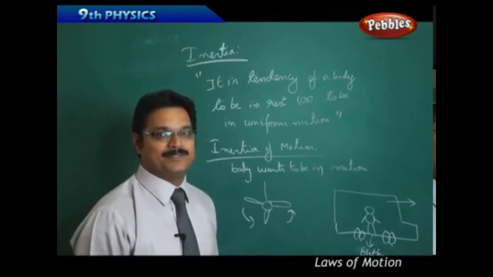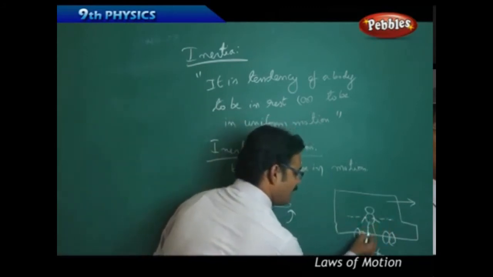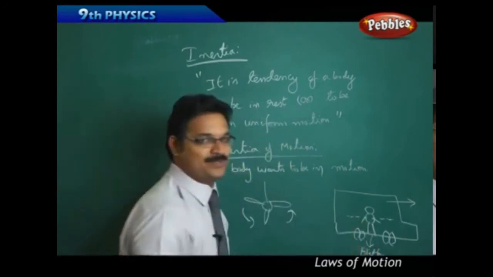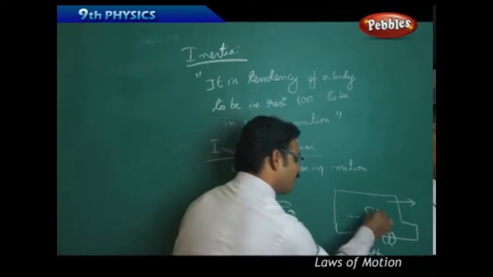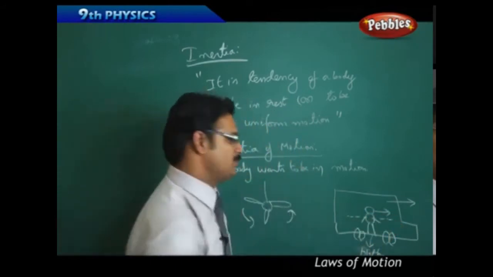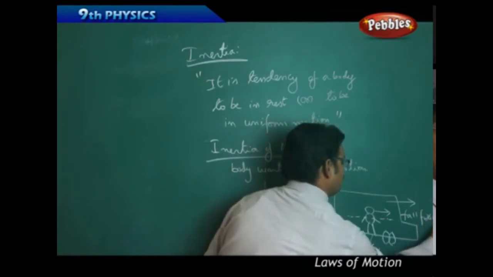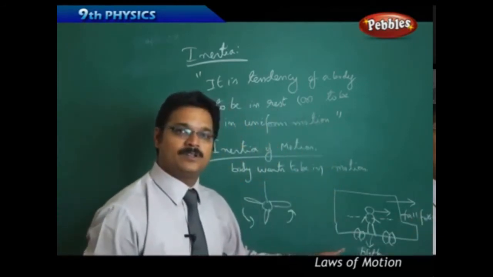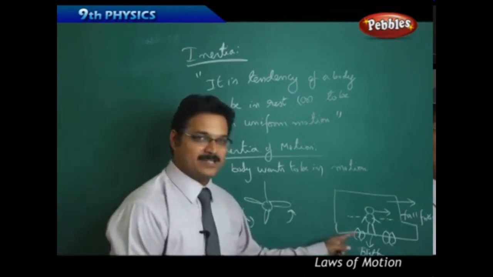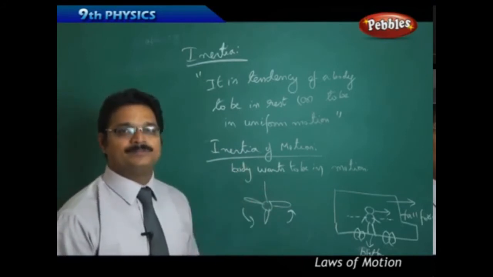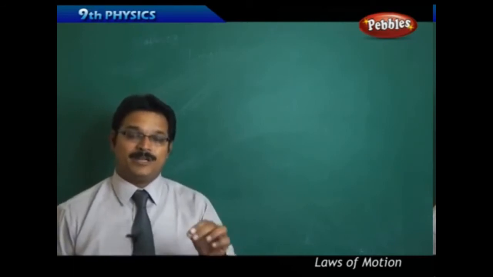Then what happens? The bus stops, and the lower part of the person, as it is in contact with the platform, also stops. But the upper part wants to be in motion, so the upper part moves in the forward direction. Then what happens? You fall forward. This type of experience you have had many times when traveling in the bus, and this is another example of inertia of motion. Now we move on a little deeper into the topic.